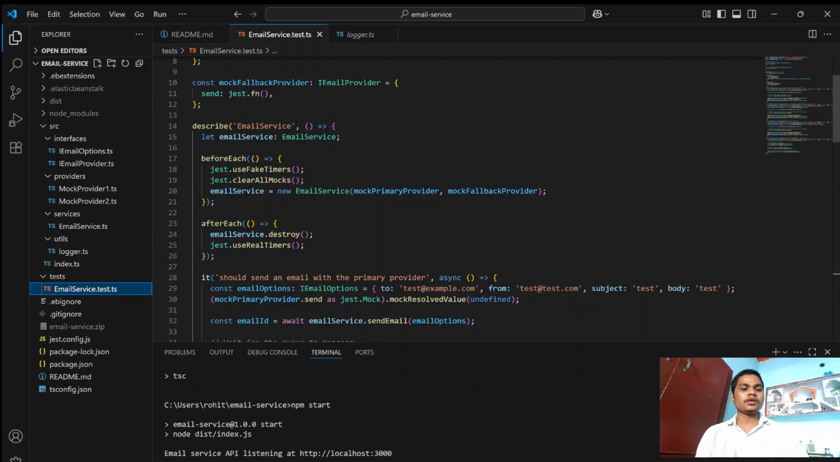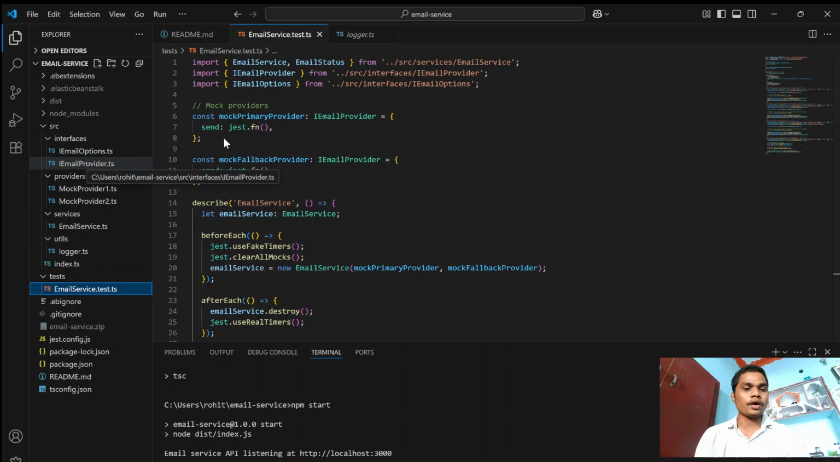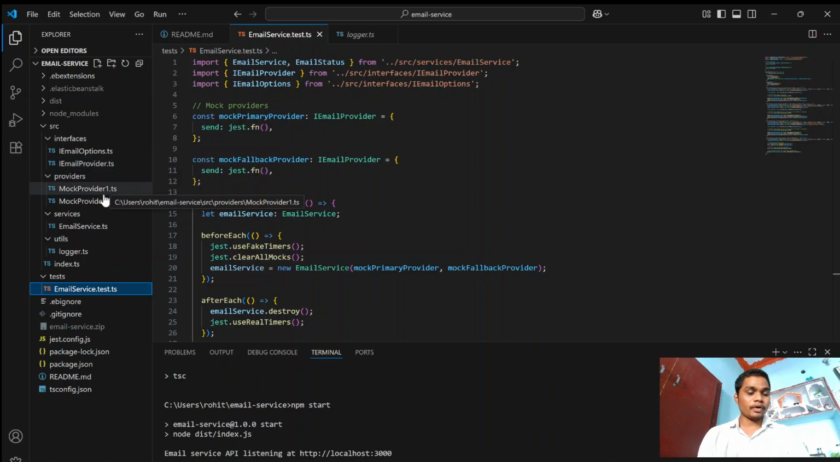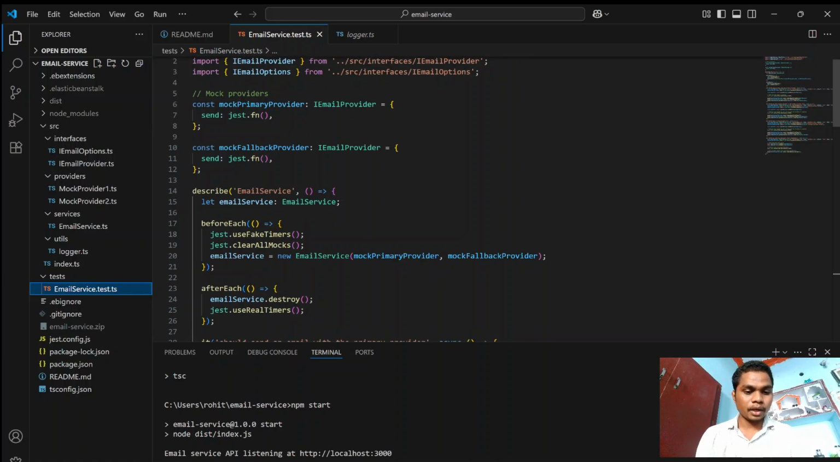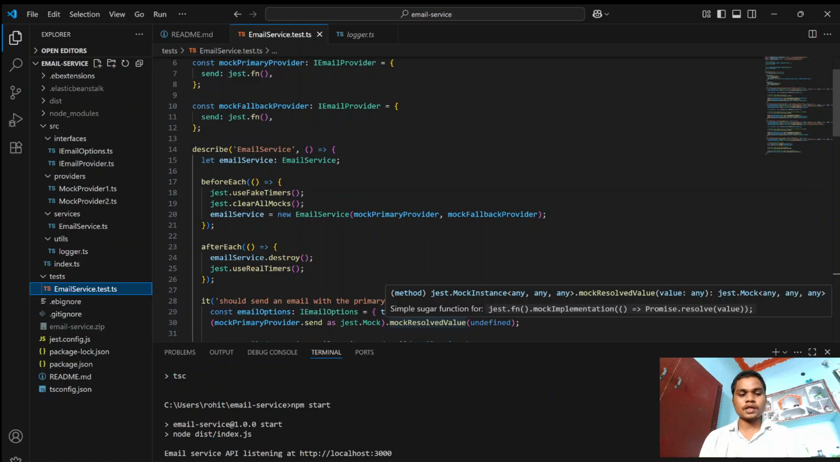Email service test.js. In this one, we have already imported the email service and email status from the services, and the email provider contract for both email provider one and email provider two. Email options is the basic structure of the email object. If you look here, it shows the test life cycle, and I'm going to demonstrate this too. What does this code do overall? Sending email with the primary provider, retrying with the fallback if the primary fails, failing if both providers fail, and ensuring idempotency: don't send the same email twice.